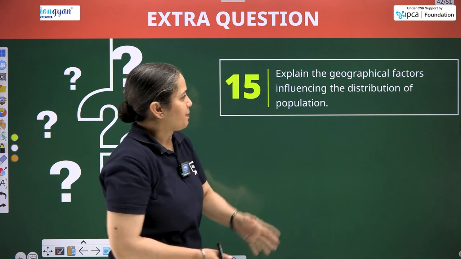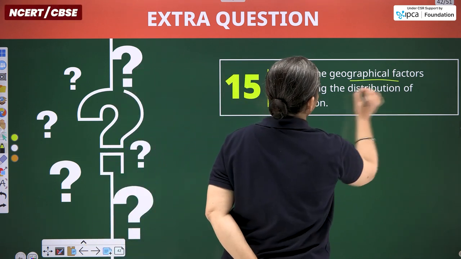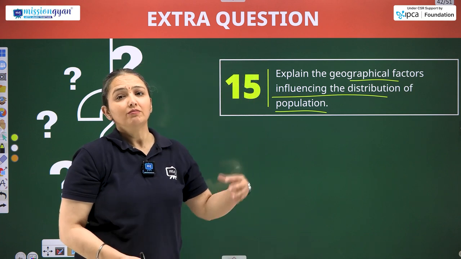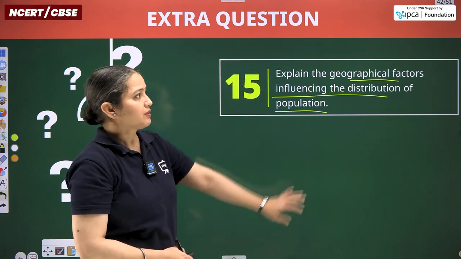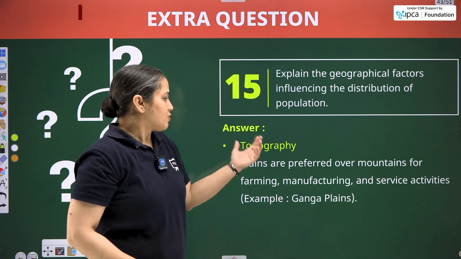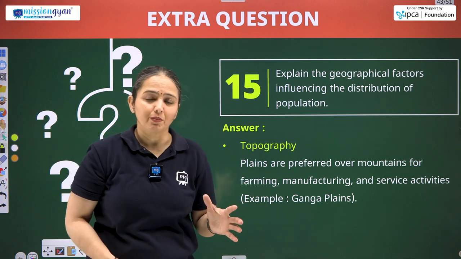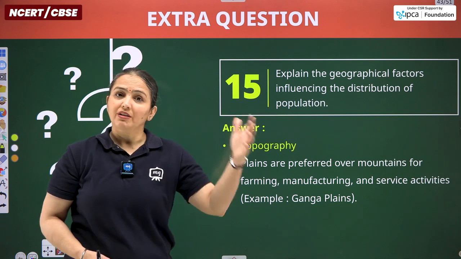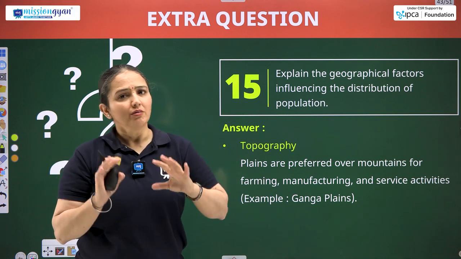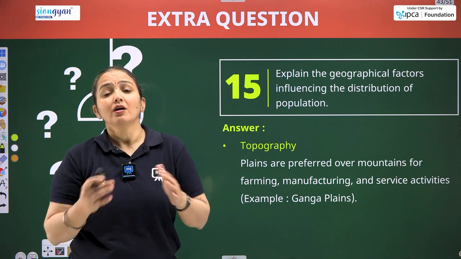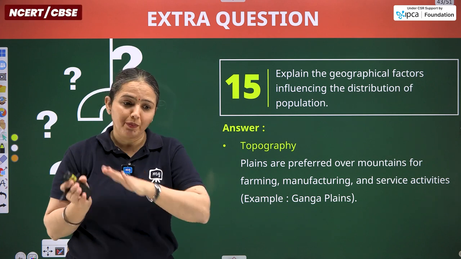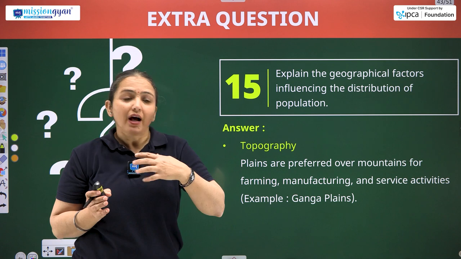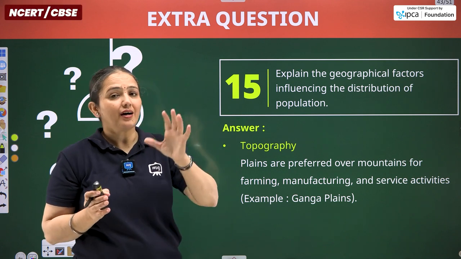Moving ahead, explain the geographical factors influencing the distribution of population. Now, it needs a lot of explanation because many points are to be considered for the geographical factors part. So, first is topography, land shape. In the mountainous region, the population will be less. In the plains, population will be more. Reasons can be many, but the favorable land to have a shelter and have a residence in are the plains.